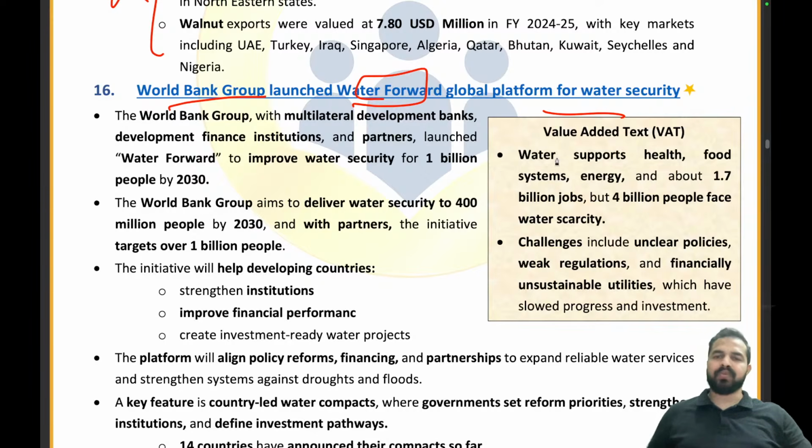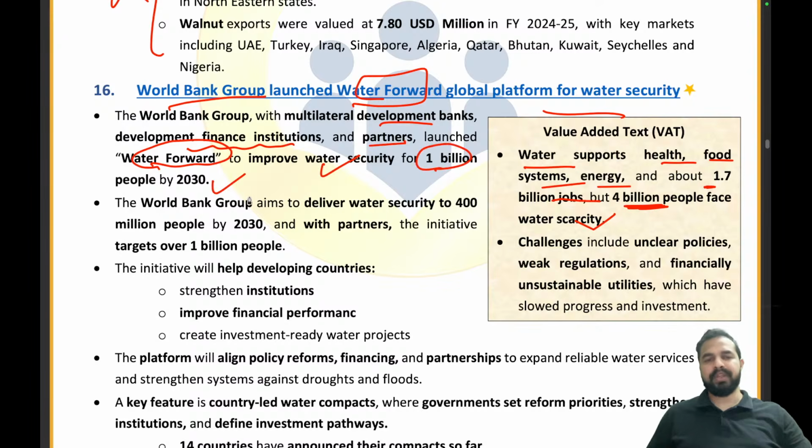And you can see here, guys, that water basically supports health, food, system, energy, and about 1.7 billion jobs. But 4 billion people are in the water scarcity situation even now. And that is the reason that World Bank has decided to come up with such kind of initiative. World Bank with the multilateral development banks, development finance institutions and the partners has launched a Water Forward initiative under which they will be improving water security for 1 billion people by 2030.